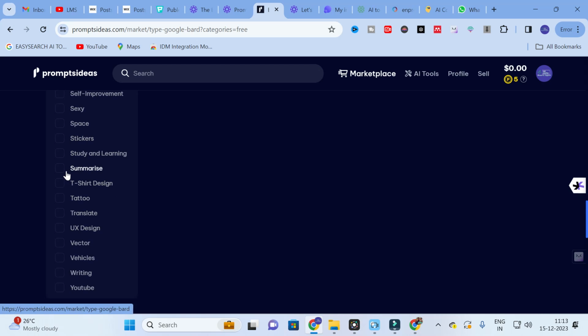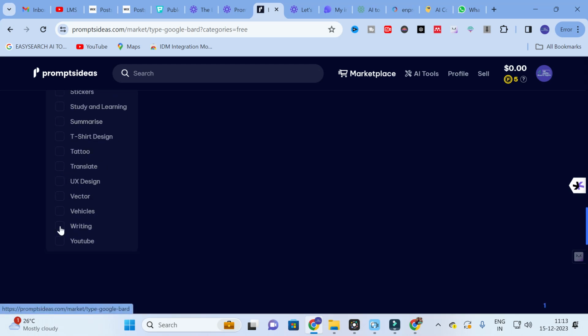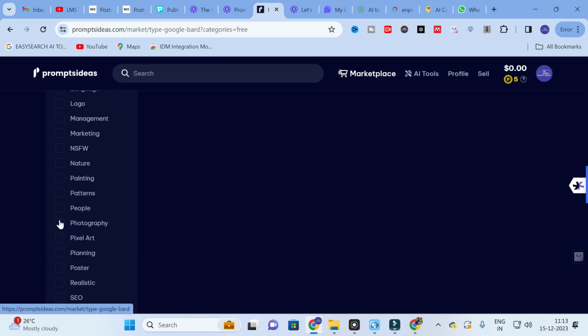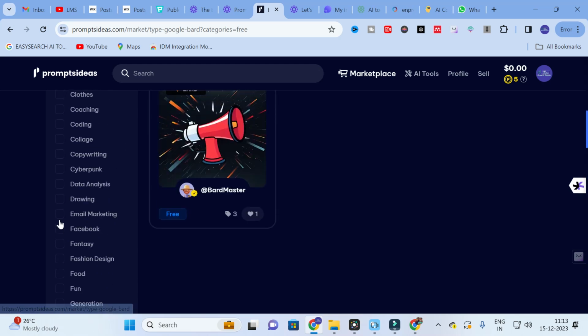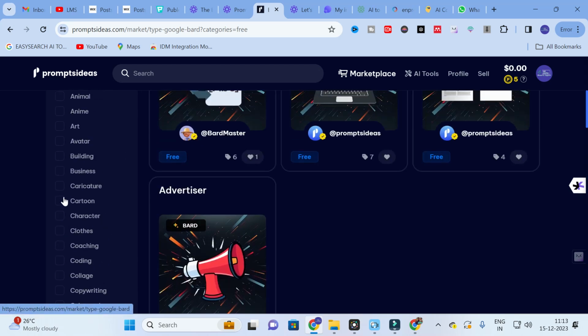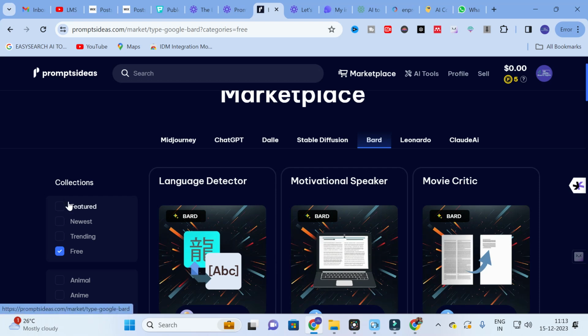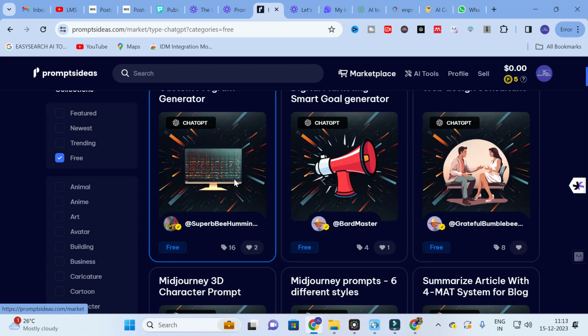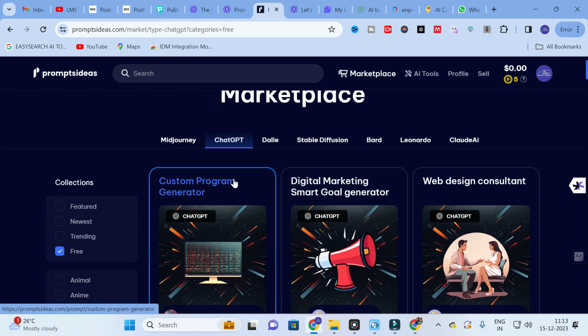If you want to summarize, you can click on summarize. If you want to write articles, you can click write articles, and for copywriting you can click on copywriting. So like that you can categorize it section-wise also. As far as our research paper writing is concerned, you can go for this ChatGPT, as most probably you will be using ChatGPT for research paper writing.